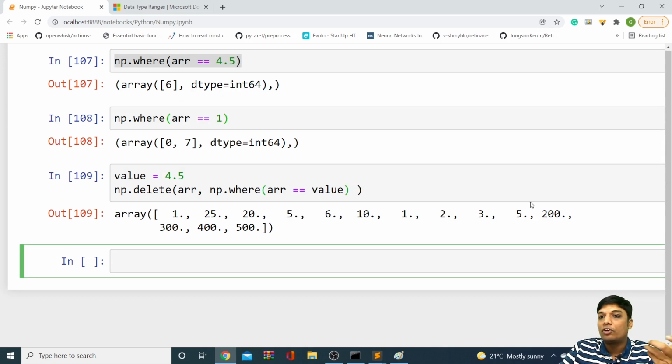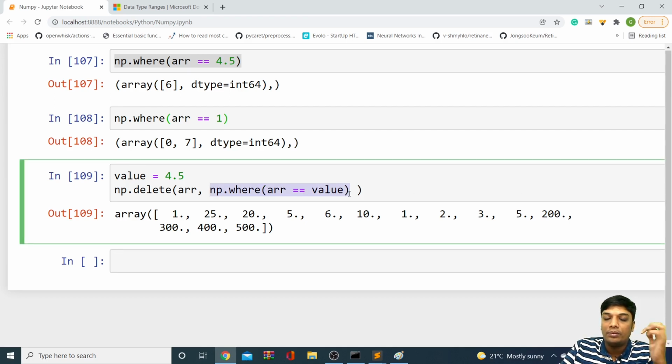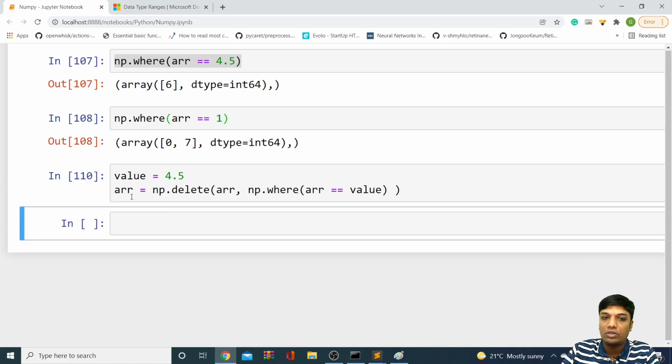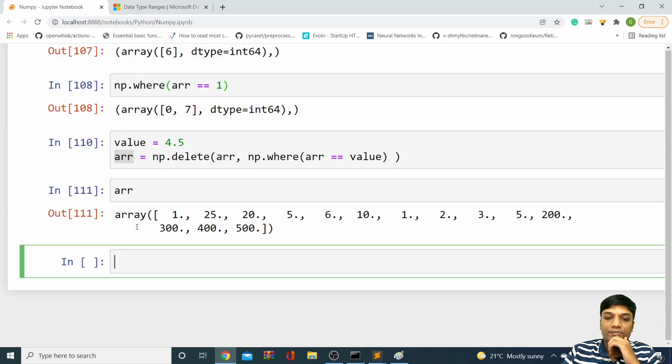So in that way, you can see 4.5 got removed. I'm not giving any indexes, but I'm giving the value, by putting the where function here. In that way, your 4.5 got removed. And if you want to update your array, you can update like this: ARR is equal to so and so, and your array gets updated as usual.